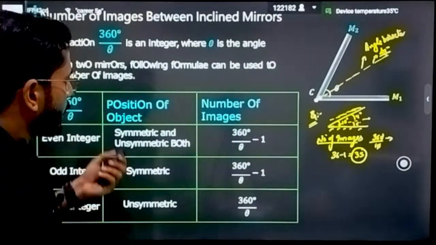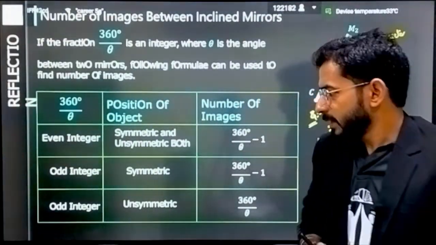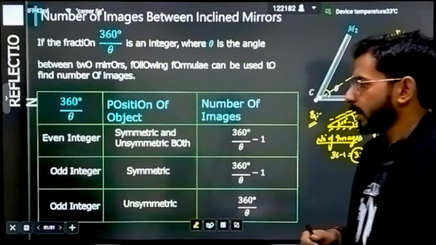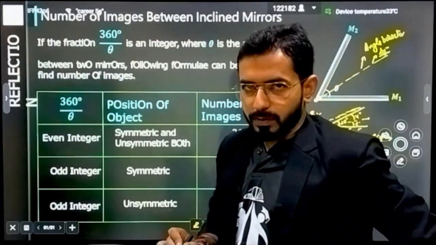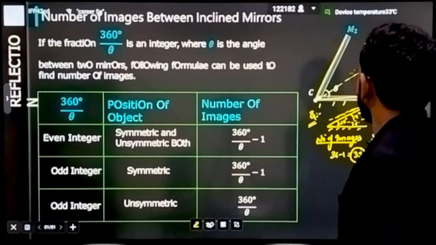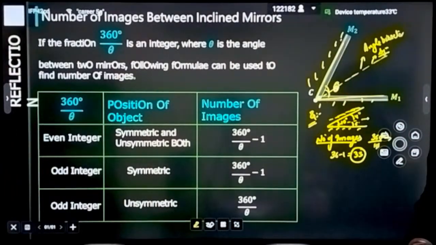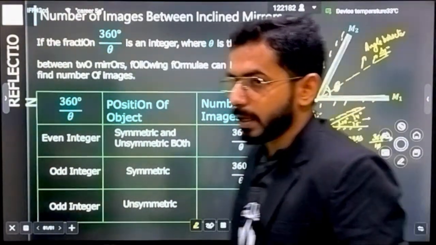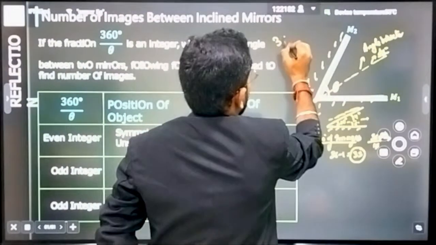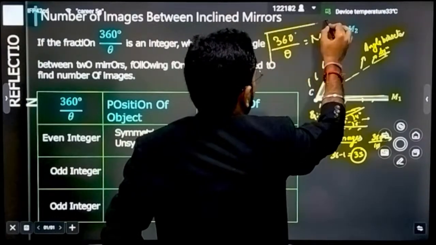Okay, now the last portion, from where some questions are coming. Tell me, what is the number of images? Number of images, a very simple way. There is a term, just always define it. There will be 2 mirrors that are bent to each other, mirror 1 and mirror 2, and let's suppose the angle between them is theta. So we define a term 360 divided by theta, and we name it, let's suppose, n.